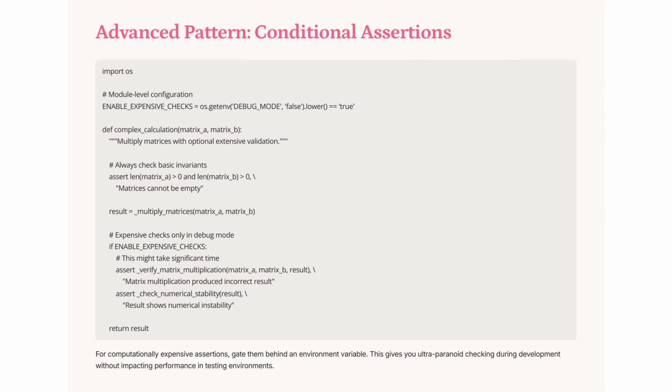Conditional assertions allow for computationally expensive checks to be enabled only in development. By using an environment variable, such as debug mode, you can perform extensive validation like verifying matrix multiplication and checking numerical stability without affecting performance in production. This approach ensures robust code while maintaining efficiency.